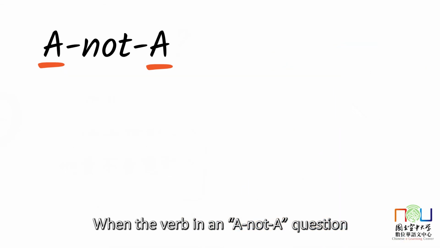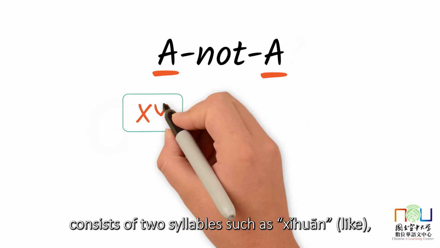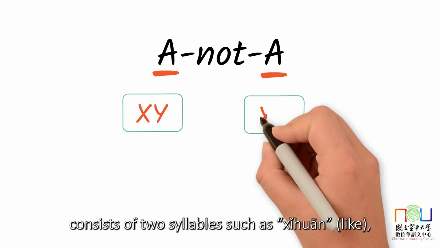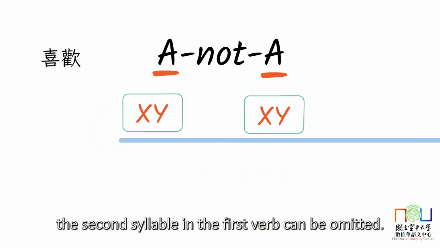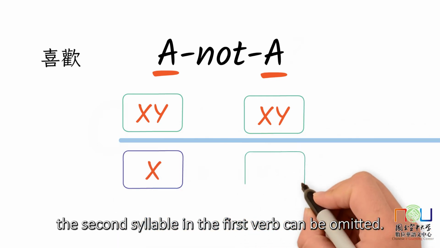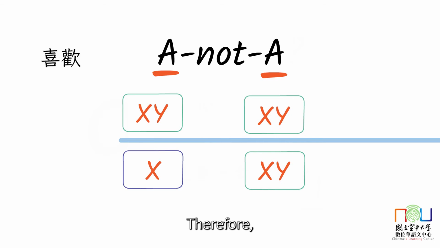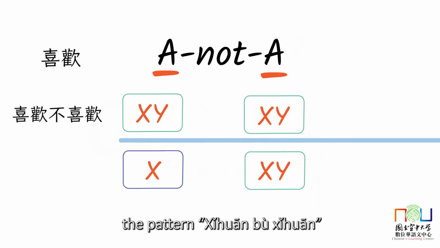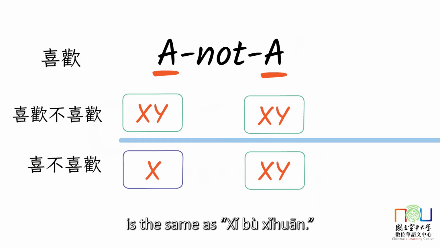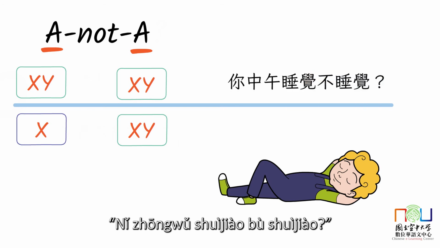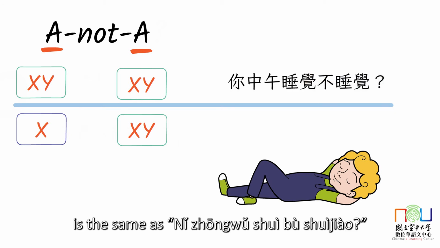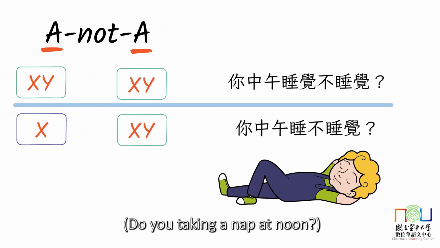When the verb in an A not A question consists of two syllables, such as 喜欢 like, the second syllable in the first verb can be omitted. Therefore, the pattern 喜欢不喜欢 is the same as 喜不喜欢. For example, 你中午睡觉不睡觉 is the same as 你中午睡不睡觉. Do you take a nap at noon?